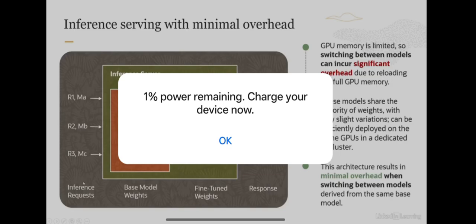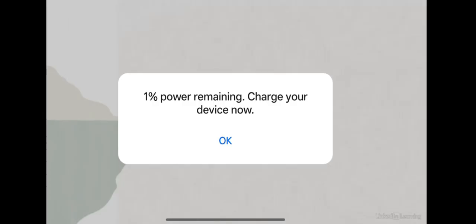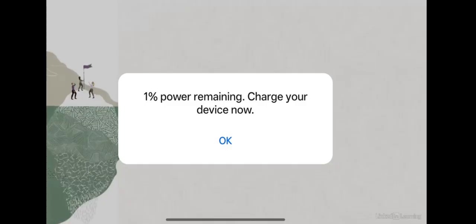And as you can see here, we are getting several inference requests and then we are returning these responses. So it's much lower overhead because of the inherent architecture of the OCI Generative AI Service and the dedicated AI clusters we have. So this is pretty much it. In this lesson, we covered fine-tuning, particularly TFew fine-tuning, and we also looked at inference. I hope you found this lesson useful. Thanks for your time.